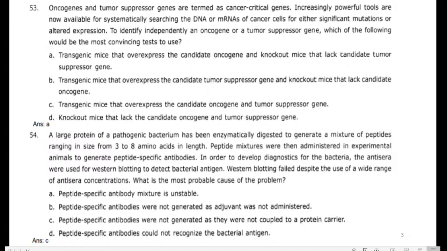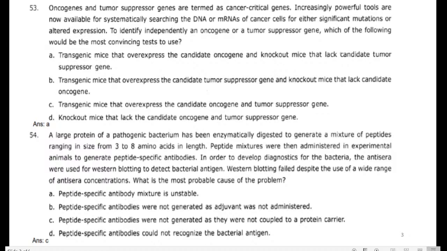We inject the cancer cell in the first generation. In the second generation, that mice carries the first statement, and in the second period of time that mice is knocked out of a particular gene. That gene is not there in the mice, that is knockout mice.